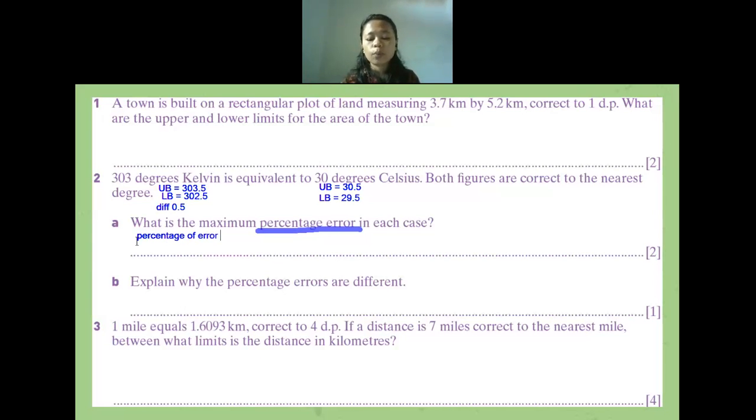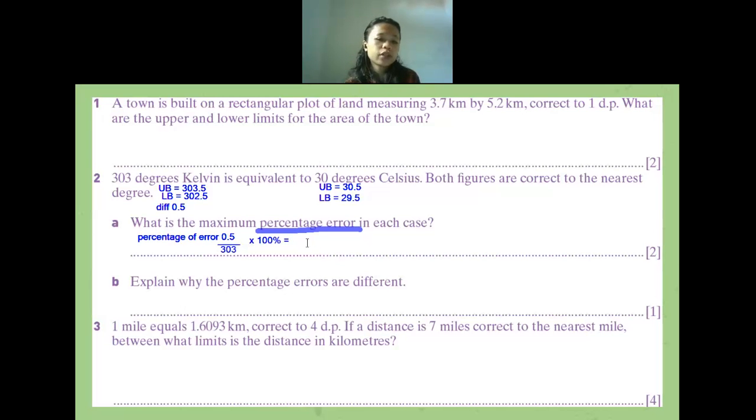And then to find the percentage of error, it will be 0.5 divided by the number given, which is 303, and then we multiply it with 100%. How many will it be? You can use a calculator. I told you that you need to use a calculator in our class. So how many will it be?